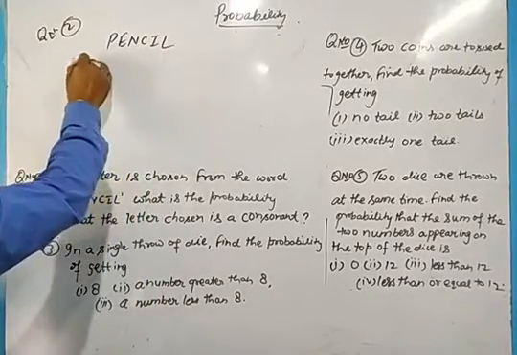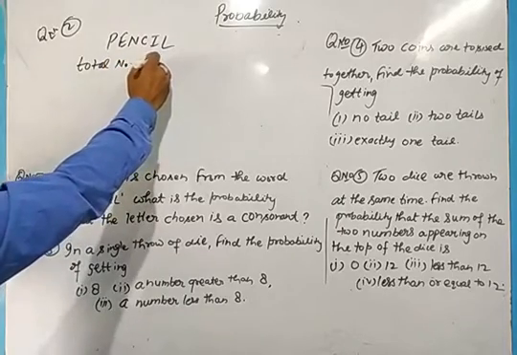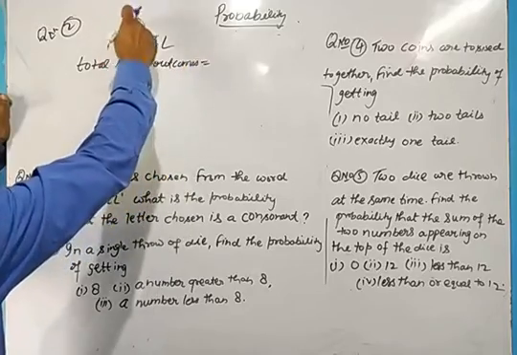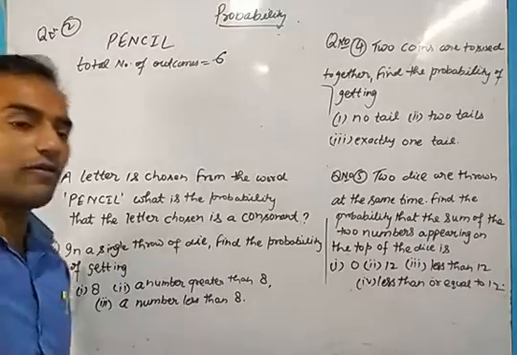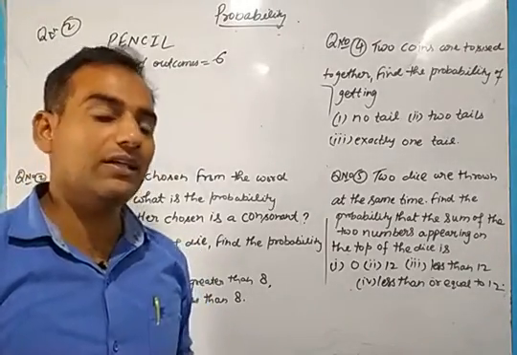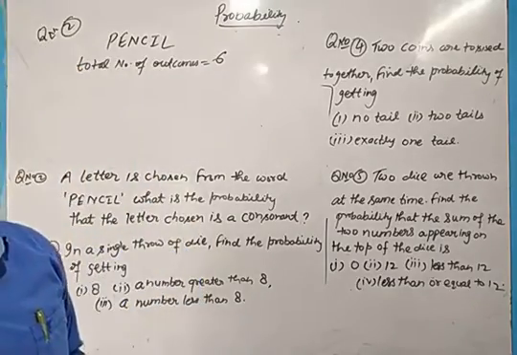See, PENCIL, total number of outcomes you can say 1, 2, 3, 4, 5 and 6. But consonants, vowels: you all know A, E, I, O, U. Except A, E, I, O, U, all the letters will be consonants.